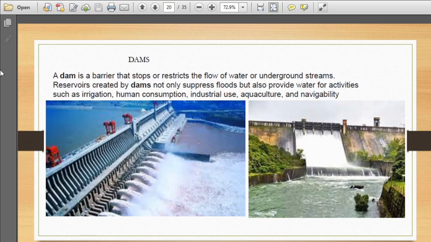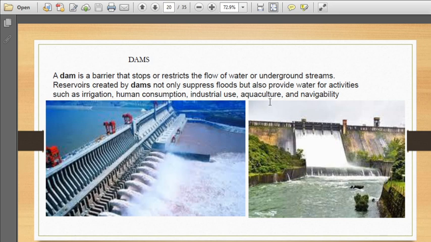So this collected water is known as a reservoir, and it is used for various purposes: for irrigation, for human consumption, for industrial use, and aquaculture. Aquaculture is, you see, many people domesticate fish.